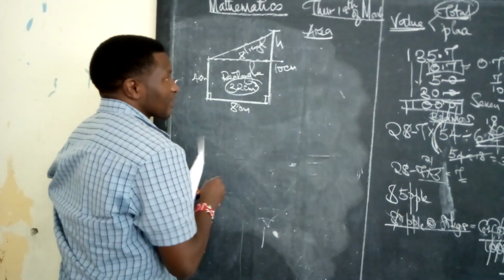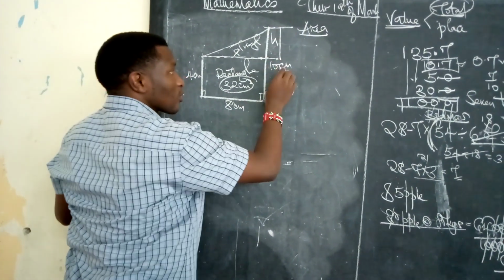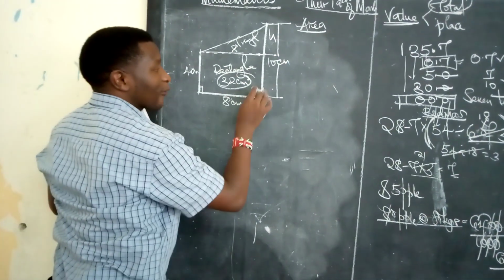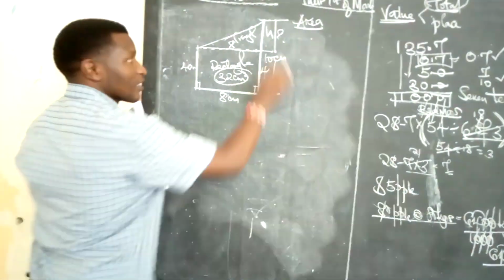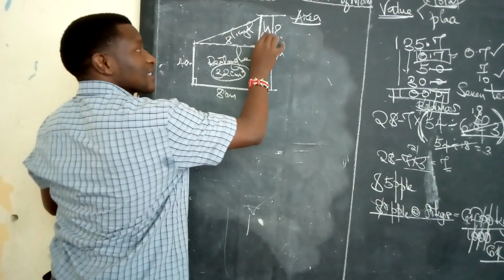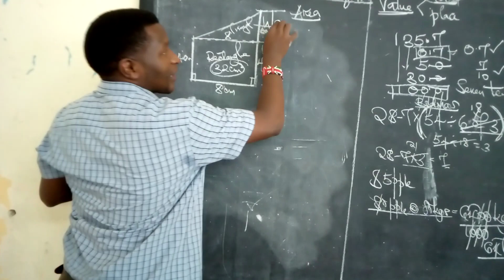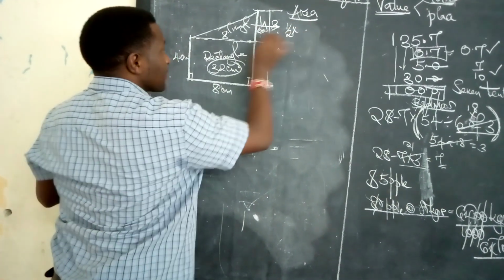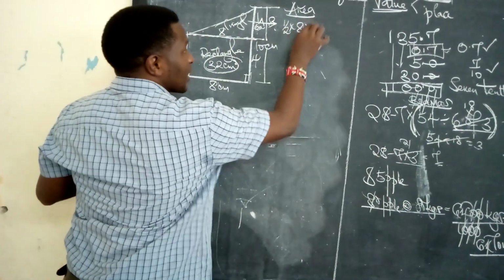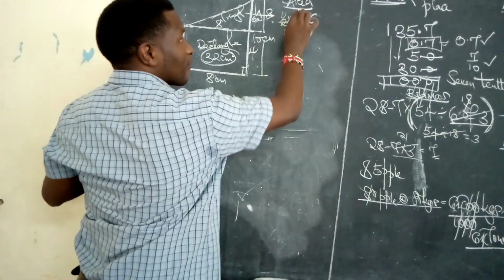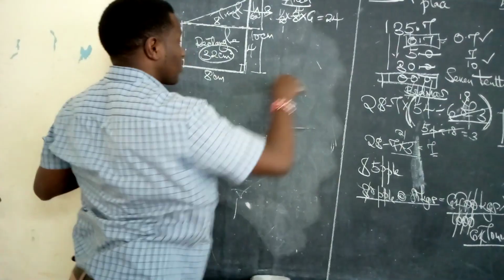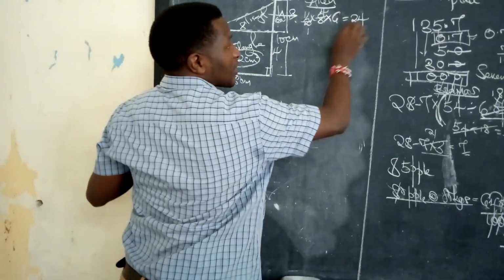If the whole length from here to the bottom is 10, and from here to here is 4, what is the missing height here? Very simple, you get it as 6 centimeters. Calculate the area of this triangle. It becomes a half times base, which is 8, times a height, which is 6. Half of 8 is 4. 4 times 6 gives you 24. Don't forget, adapt this one, 32.